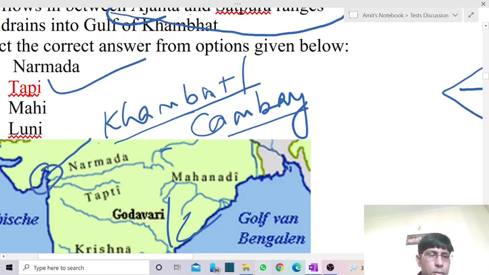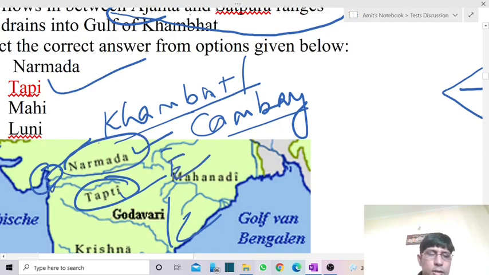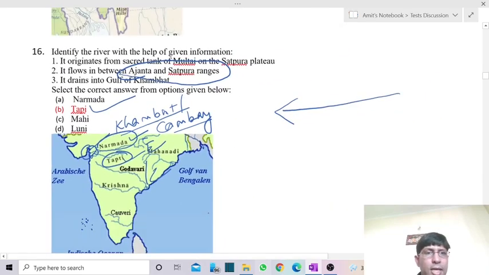This is called the Gulf of Khambat, where two major rivers of India empty their water: the river Narmada and the river Tapi. These two rivers flow through the Rift Valley. That is how they move from east to west, even though the peninsular plateau of India has a slope from west to east. The slope is in this way, but these two rivers move from east to west. So the answer is river Tapi.